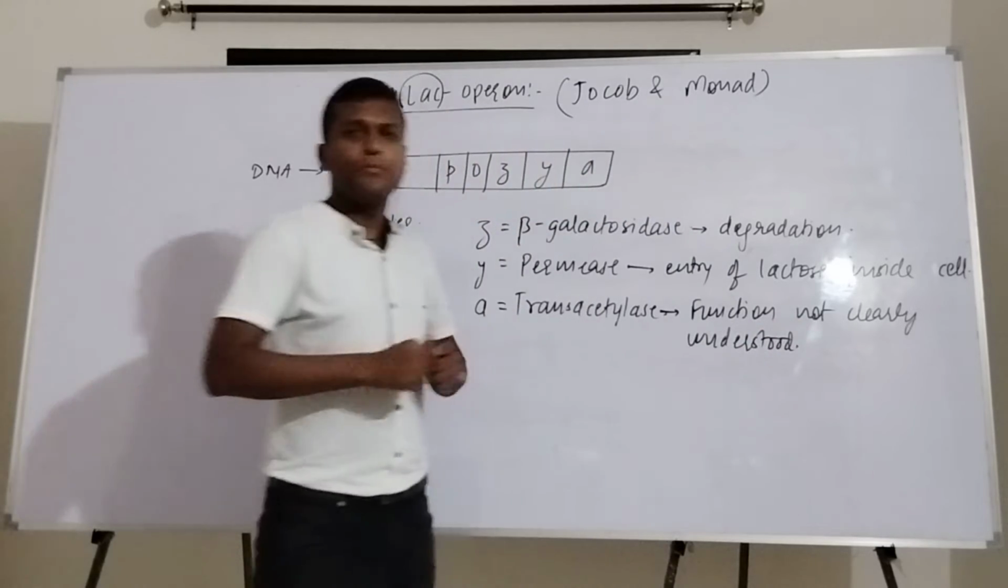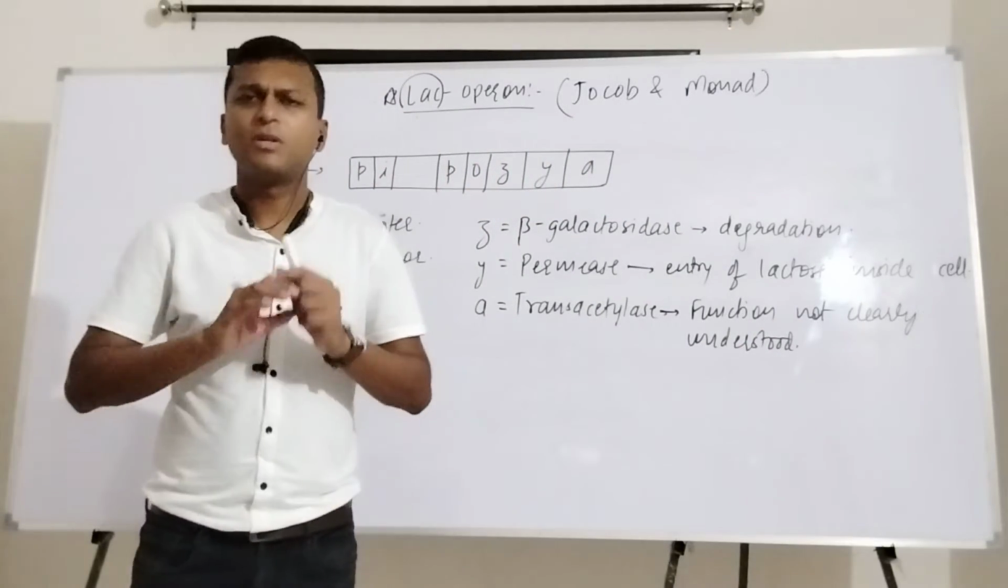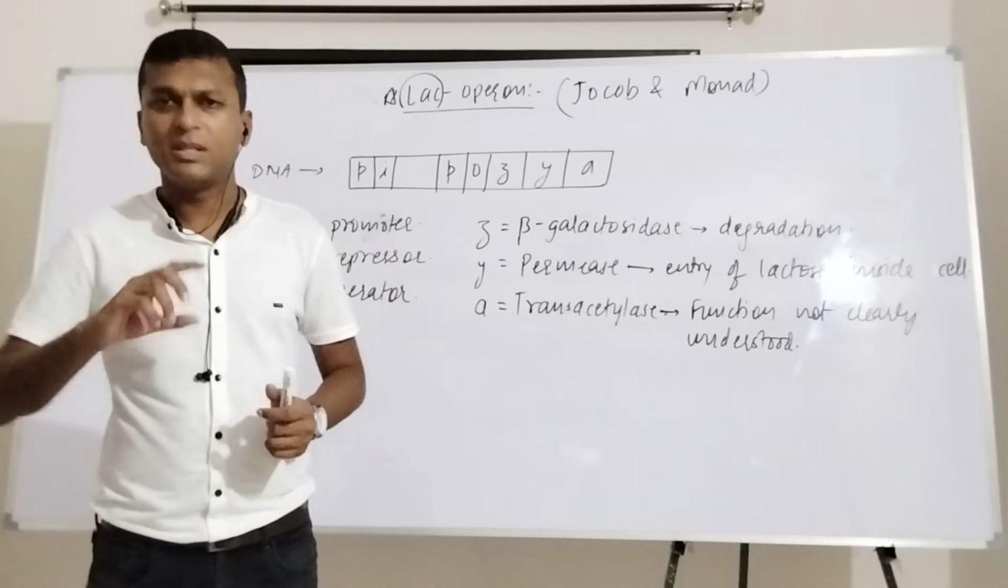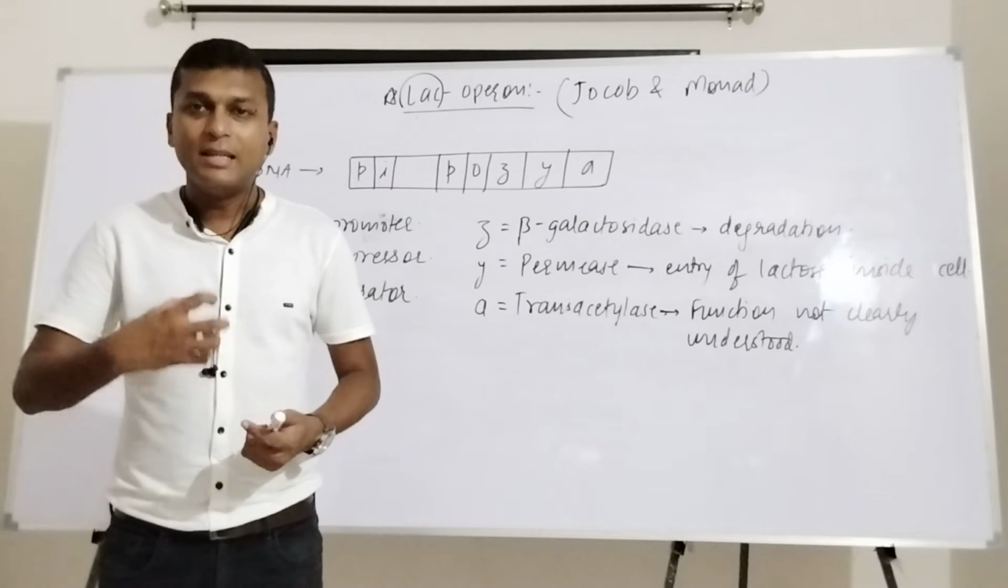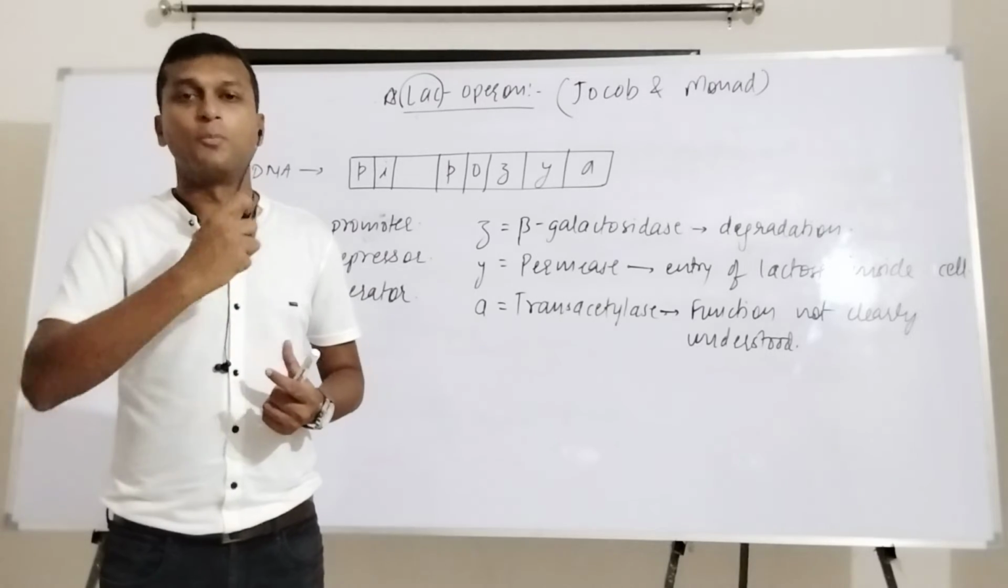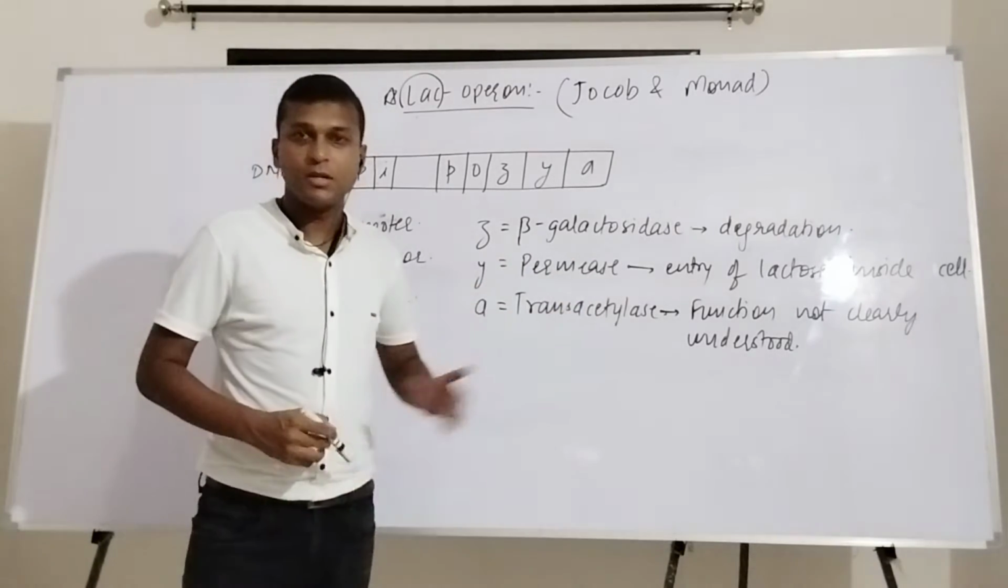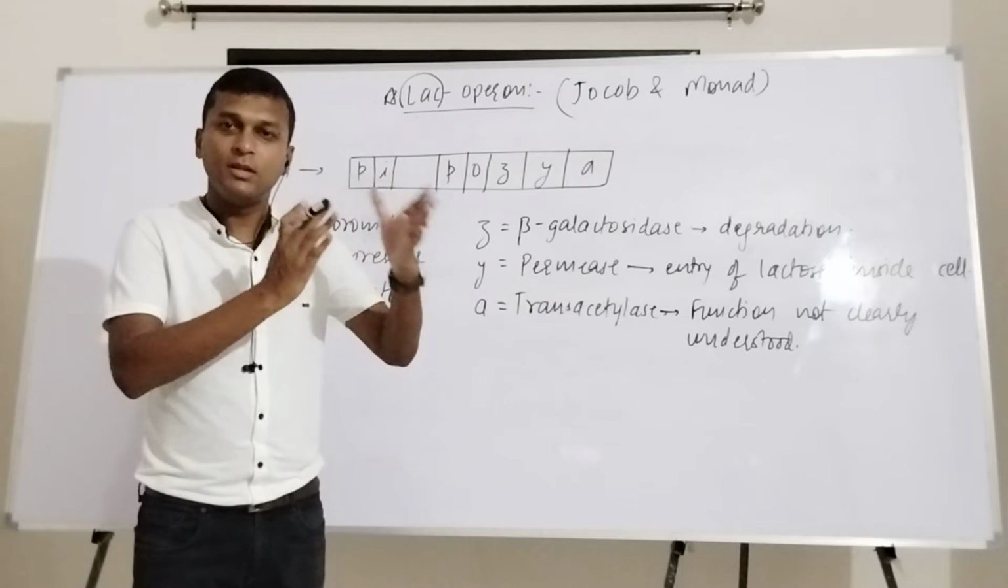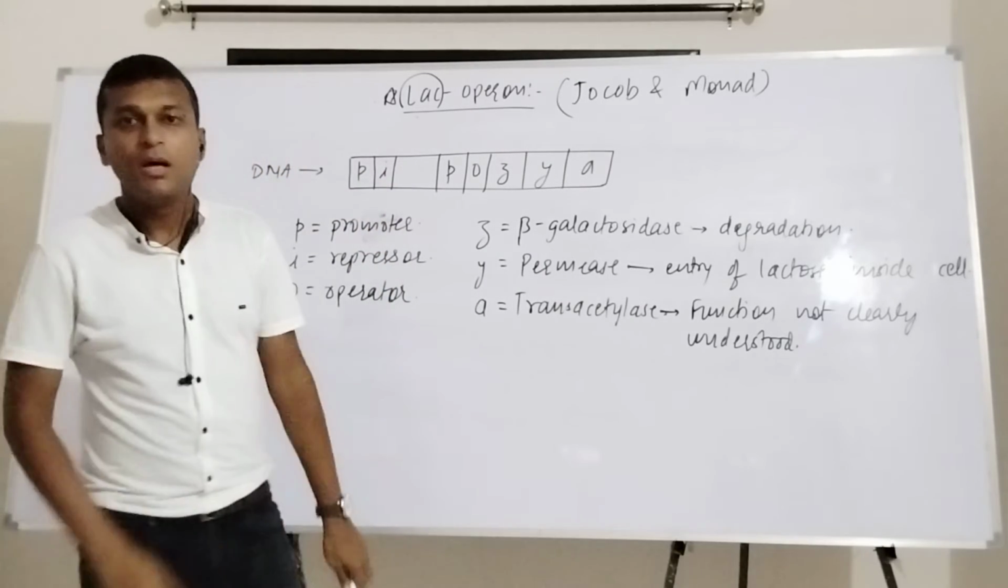But somehow it must be working in that. The function is actually clearly not known. It basically transacetylases. These are the enzymes which work for transfer of acetyl group. That's why they are considered to be transacetylases. But what is their application in the degradation of the lactose? It is still not known.